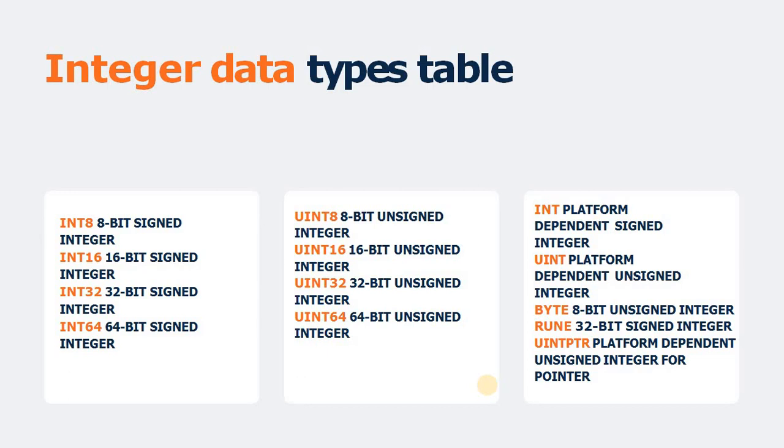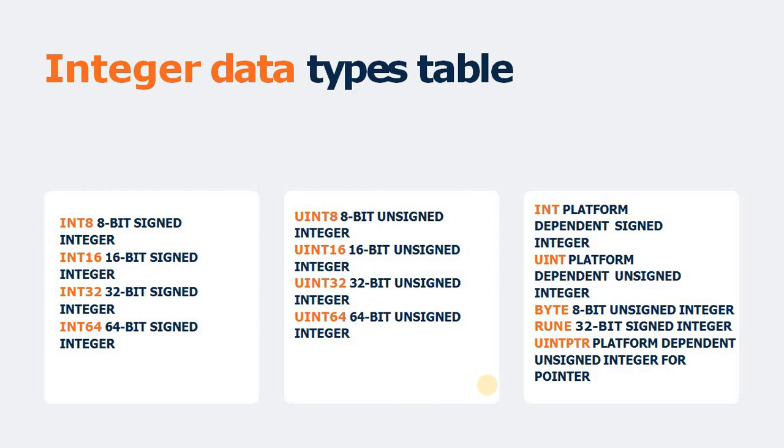If you declare any character in Golang, then the default data type of that character is rune. The rune is also a synonym, or replica, of int32, so it can store 32 bits of data.